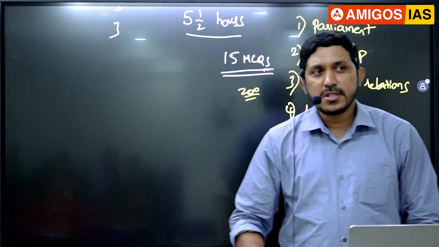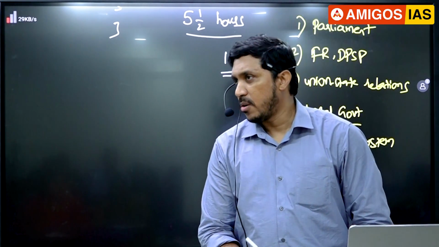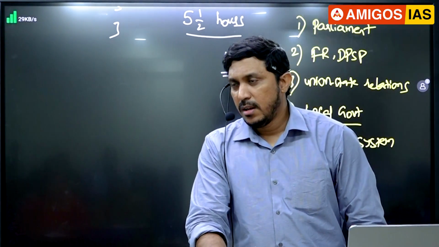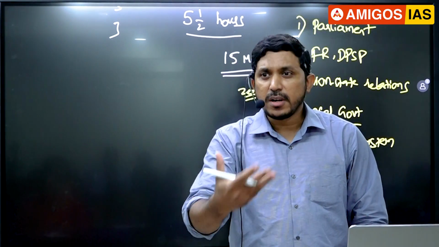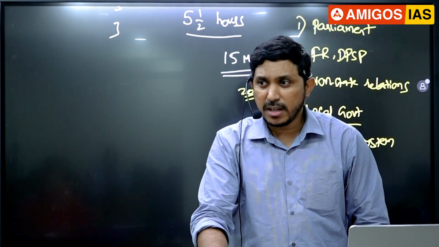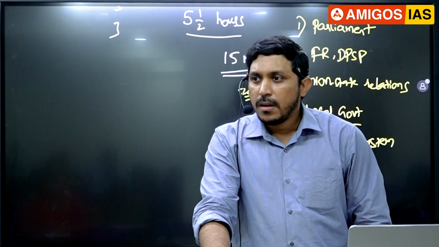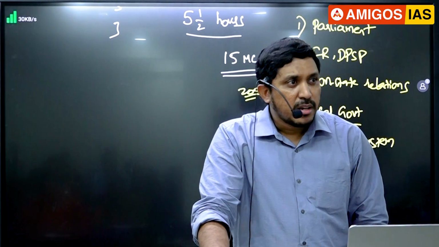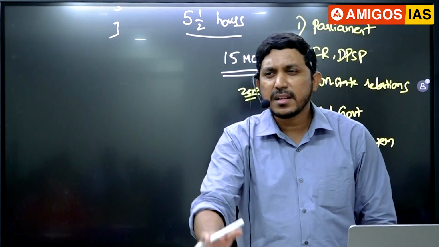Other question chances in elections: apart from this, they may ask questions on political parties. Political parties here means election commission powers to register a political party or deregister a political party. This they lay a trap, guys. What is the trap here? You can register, but the election commission does not have the power to deregister, but there are some conditions.